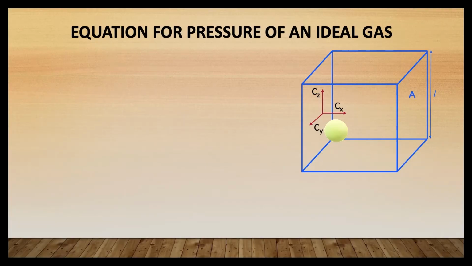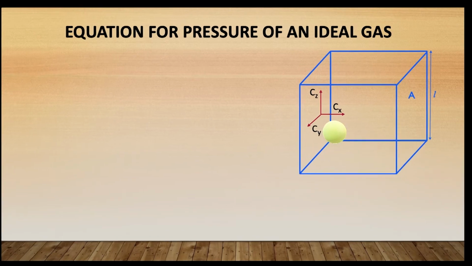Gas molecules are always in a state of constant motion and they collide with each other and with the walls of the container. Here, intermolecular force is supposed to be 0 because we are considering the case of an ideal gas. Now, consider a gas molecule moving with a velocity v about to collide on the opposite wall. We know that according to the kinetic theory of gases, these collisions are perfectly elastic.